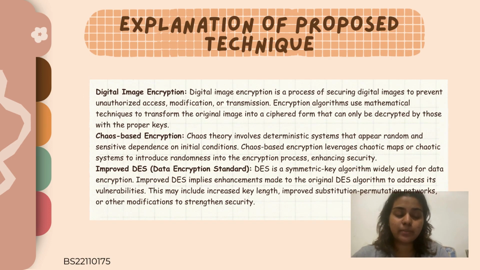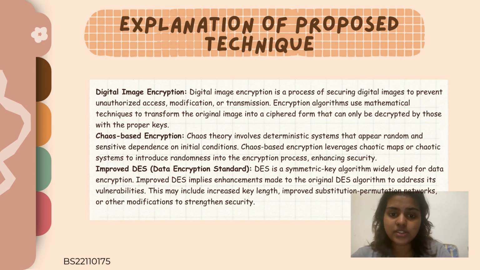First of all, digital image encryption. Digital image encryption is a process of securing digital images to prevent unauthorized access, modification, or transmission. Encryption algorithms use mathematical techniques to transform the original image into a ciphered form that can only be decrypted by those with proper keys.